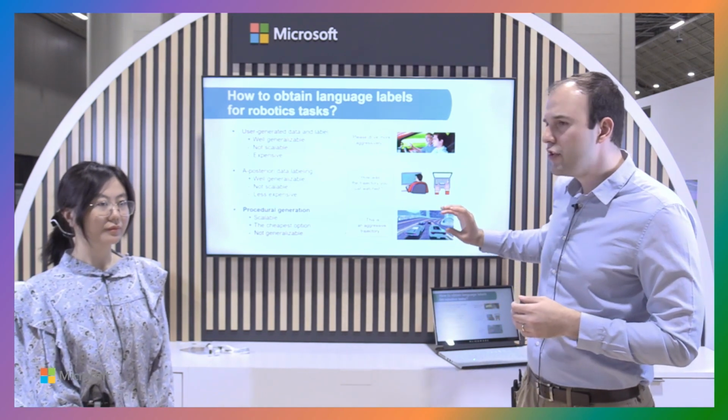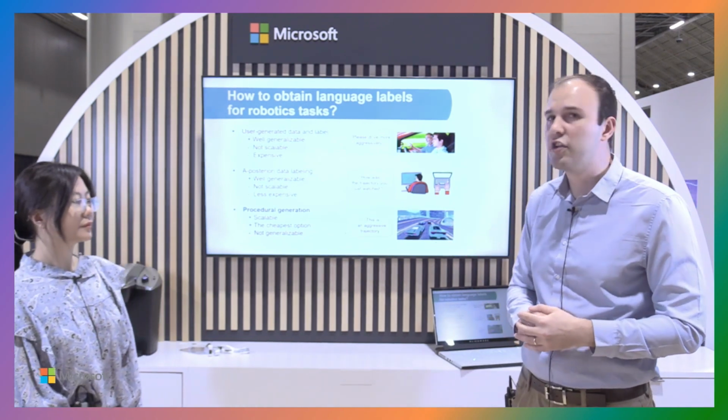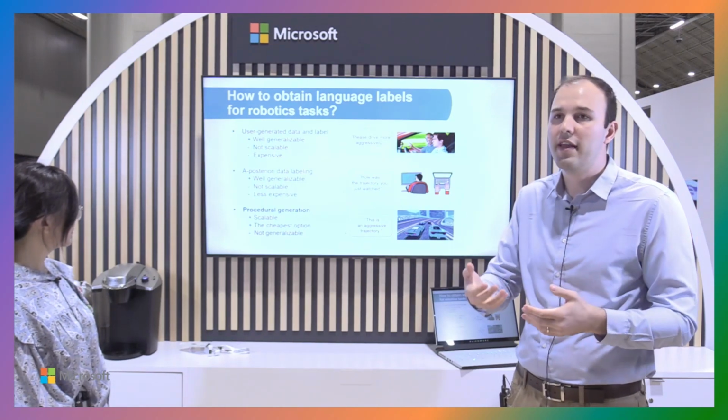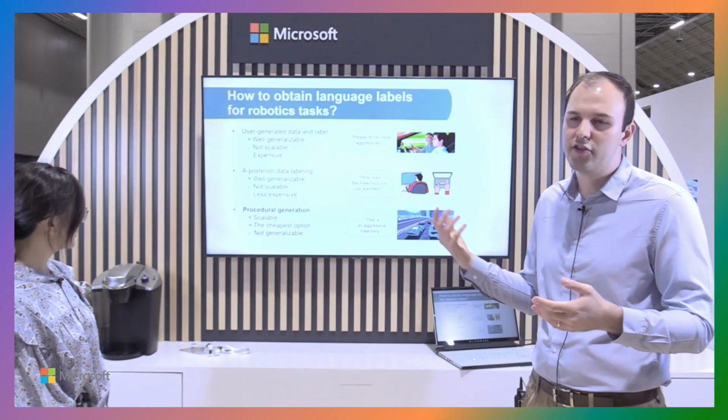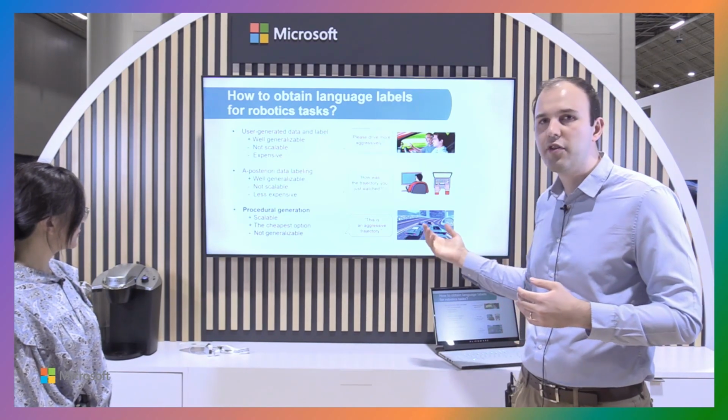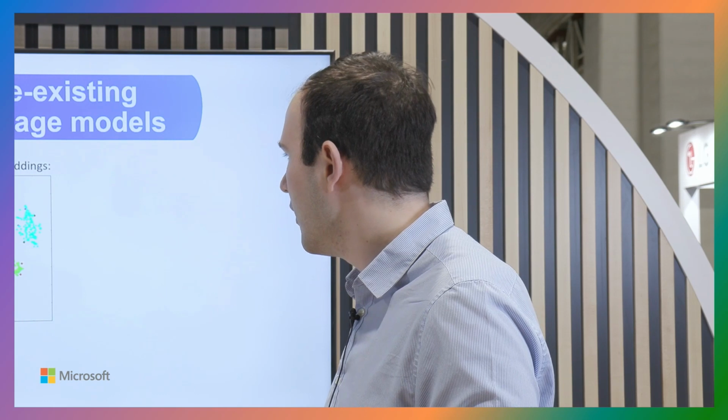But the method we chose for this paper was to use procedural generation, because we didn't want to be bottlenecked by not being able to generate enough labels to train our system, to train these transformer models. So what we did was we are procedurally generating a bunch of sentences, and we use a motion planning system to generate the deltas in the trajectory positions, so that we know how much the trajectory should be shifted afterwards.